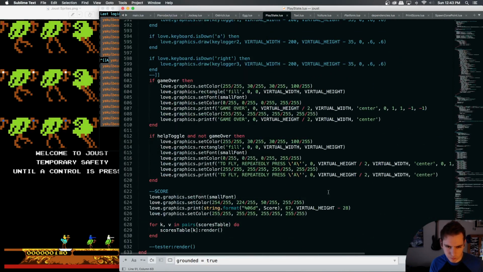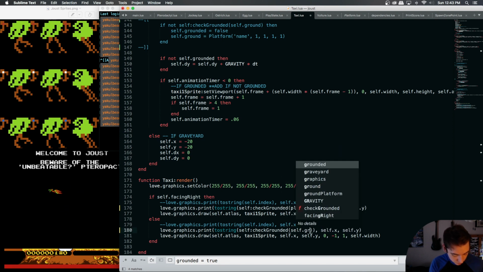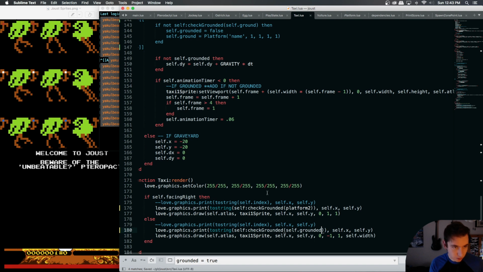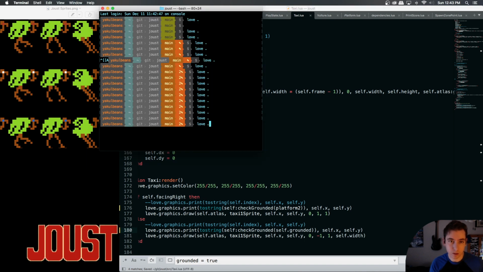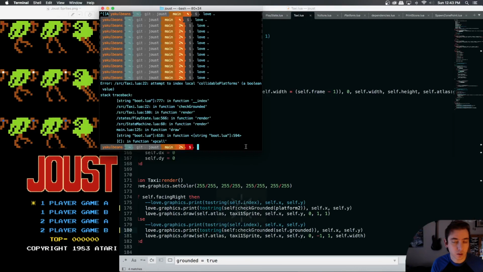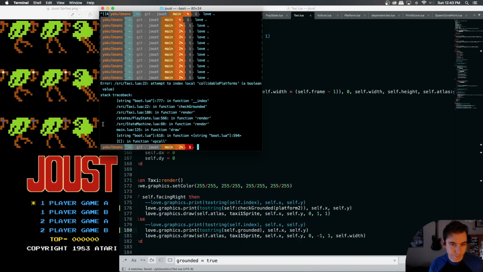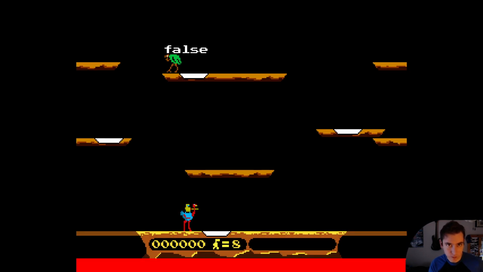So if we're facing left here in our taxi, and we put our self.grounded Boolean here, it should be false, true, false. That's what we need. False, true, false.